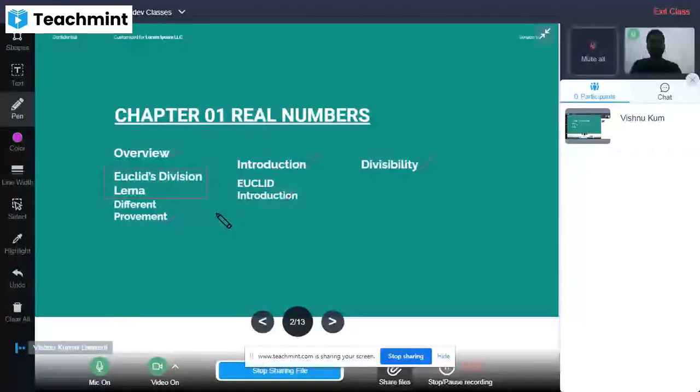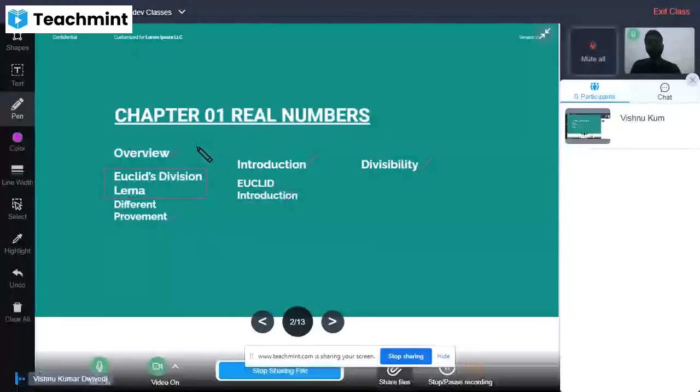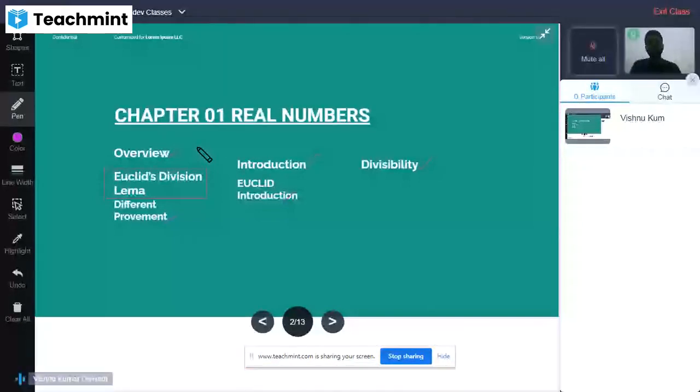I will tell one most important thing: if we see this chapter, real numbers, we will find this chapter is roaming around numbers, the divisibility rules, the basic properties of divisibility, what the whole numbers are, what the odd numbers are, and those numbers which are categorized into different categories. All right, we will also educate on this.